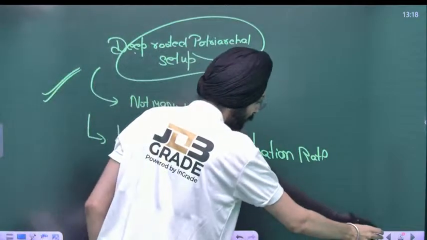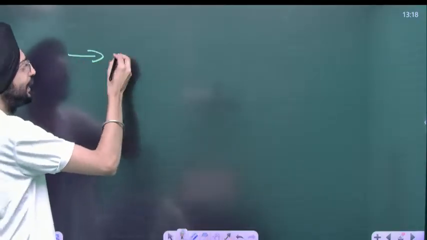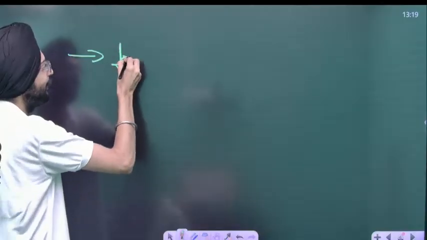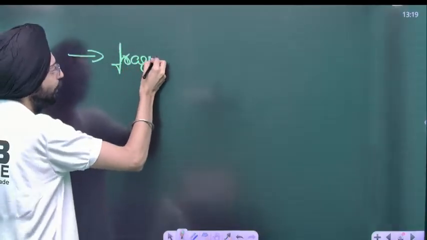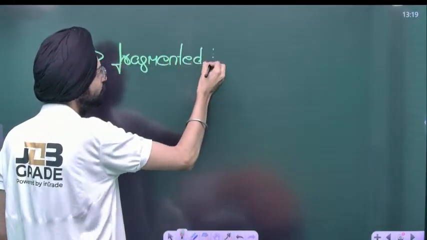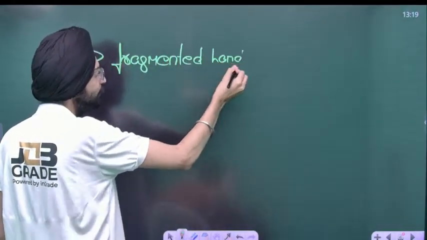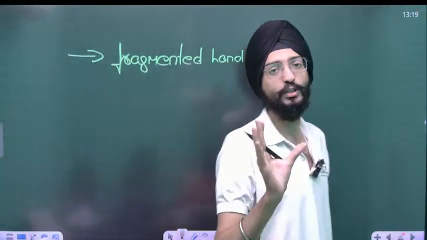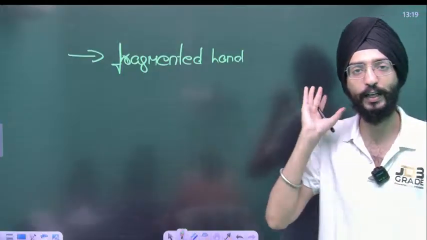What's another issue? There is the issue of low land size, or fragmented land. What's the meaning of fragmented land? As you can understand, more than 80% of our farmers have less than 2 hectares of land, and 1 hectare is equal to 2.53 acres.